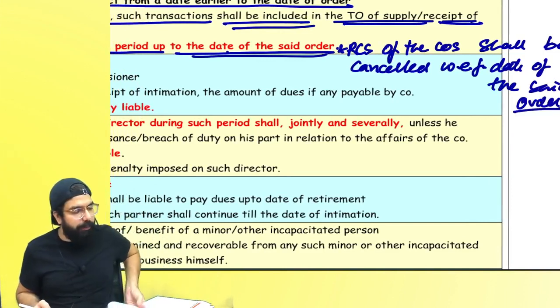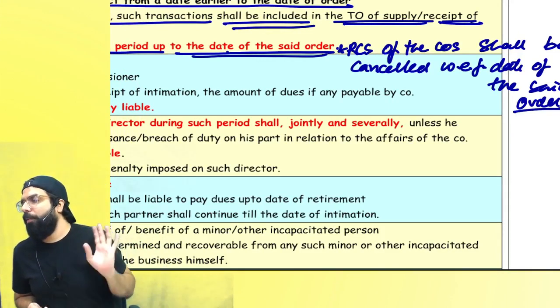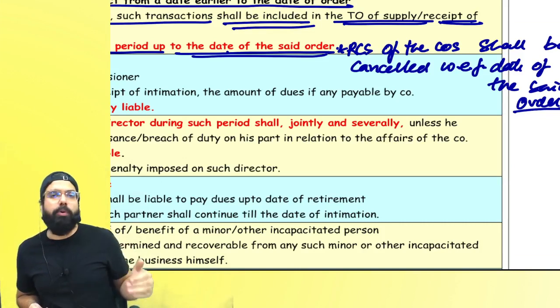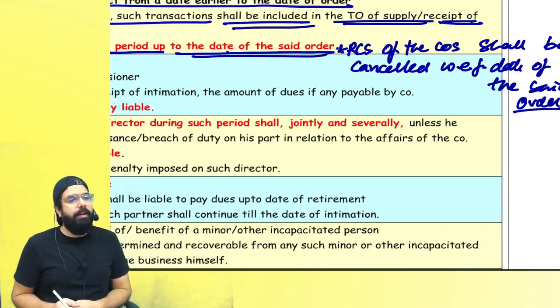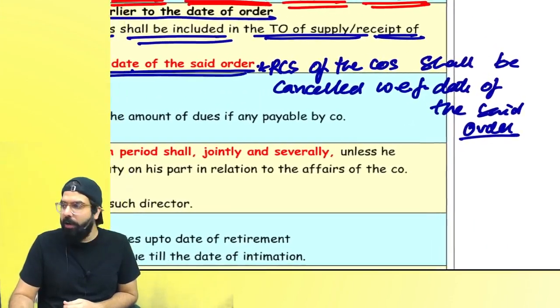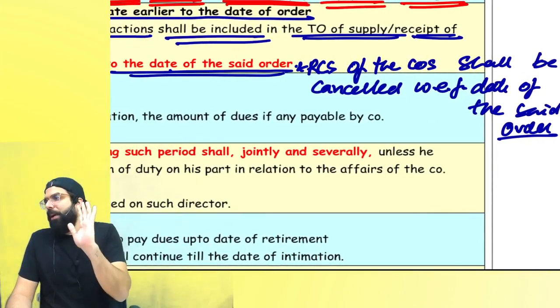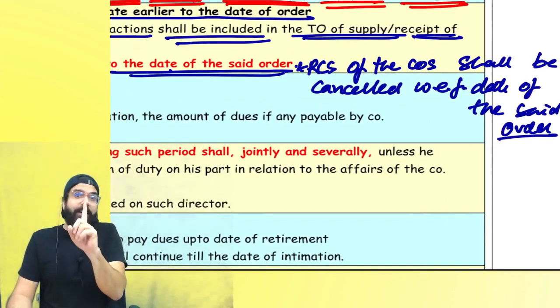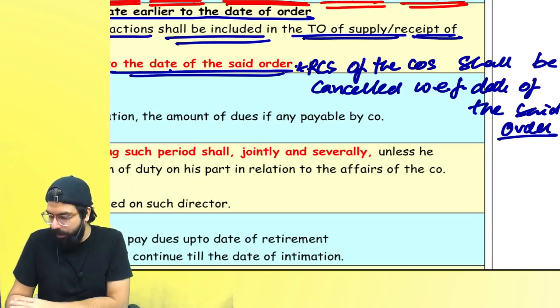It means once the order comes, from the very next day, your registration will be cancelled, because up to the date of the order, you both are different persons, and the supplies will be included in your respective turnover. From the very next day, your registration will be cancelled and a single registration will be given to you. But for that, you have to apply and take a separate single registration.